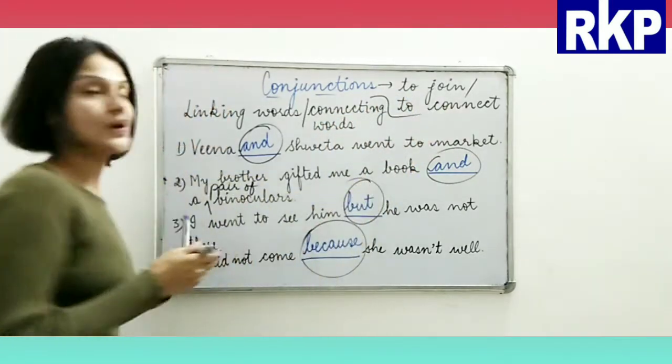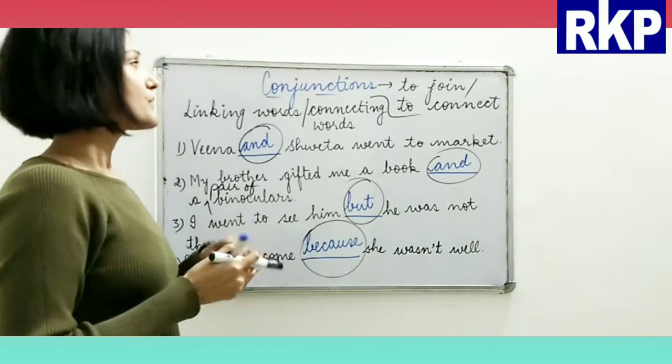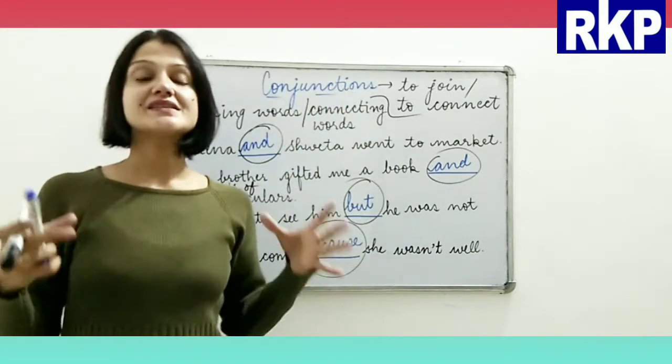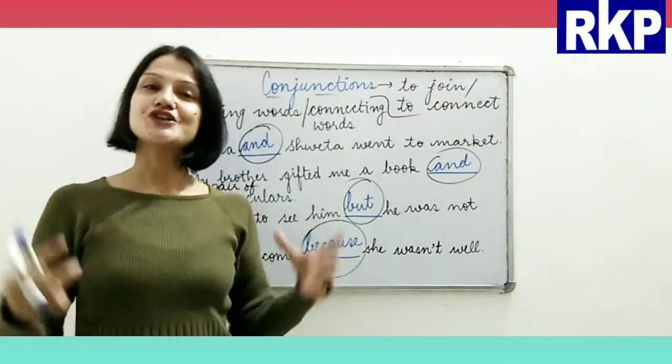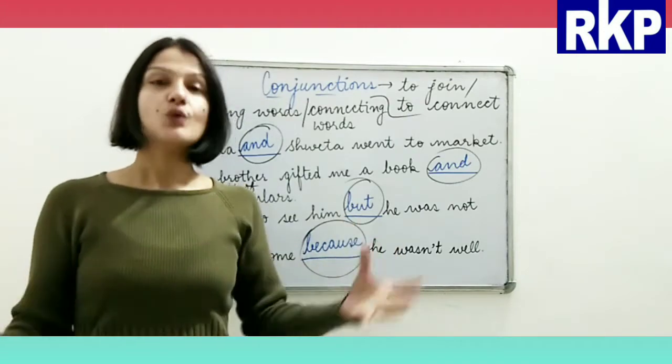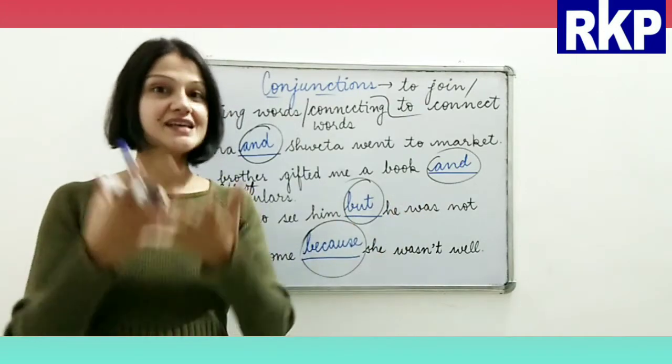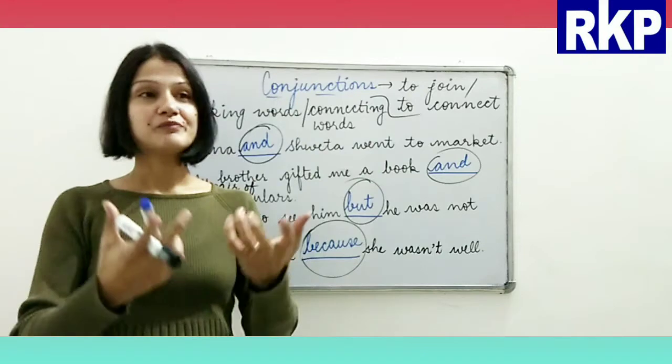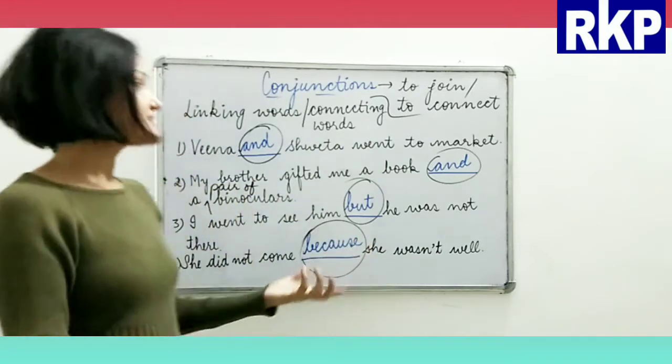Connecting words. All right. So basically, conjunctions are the words which are used to connect words, phrases, and clauses, right? Sentences.